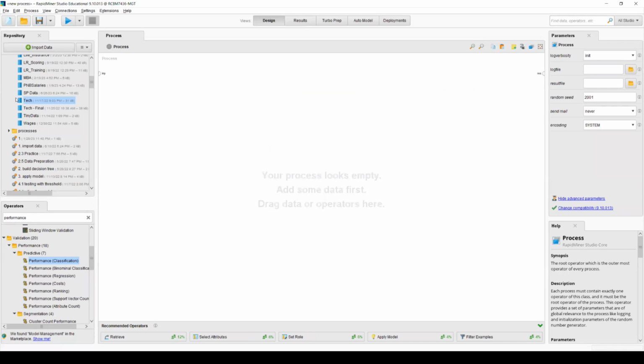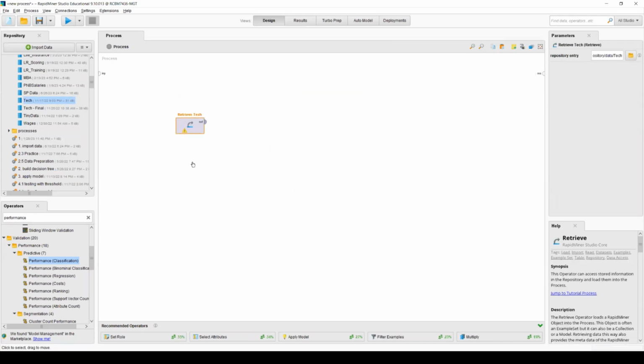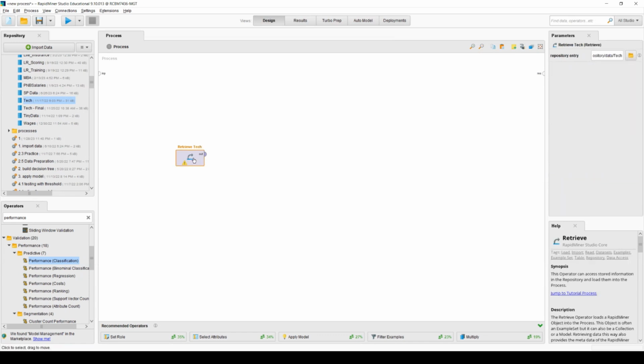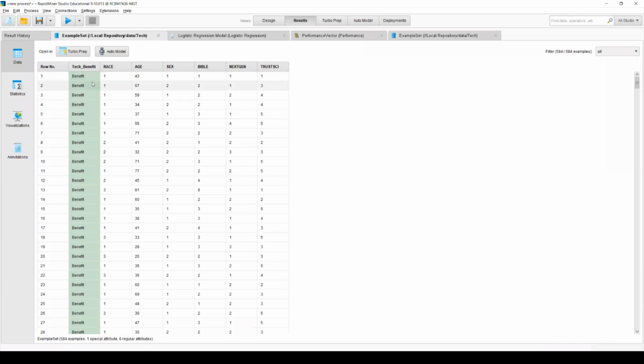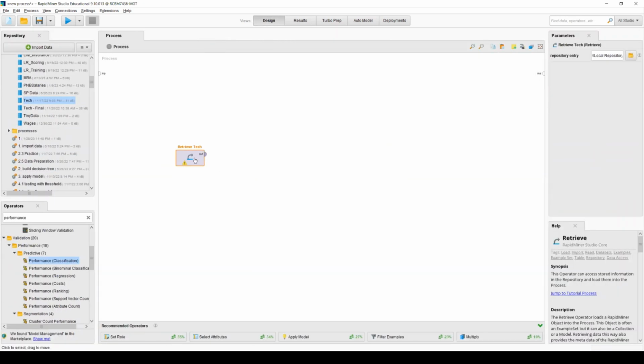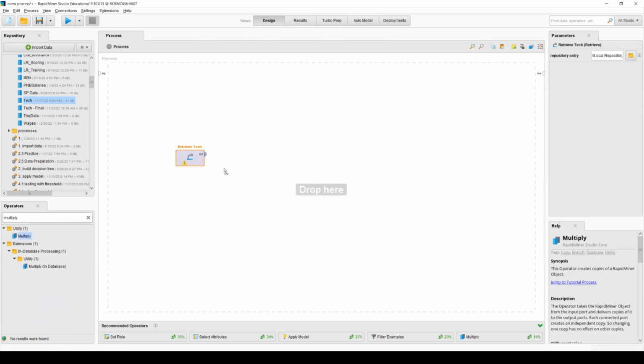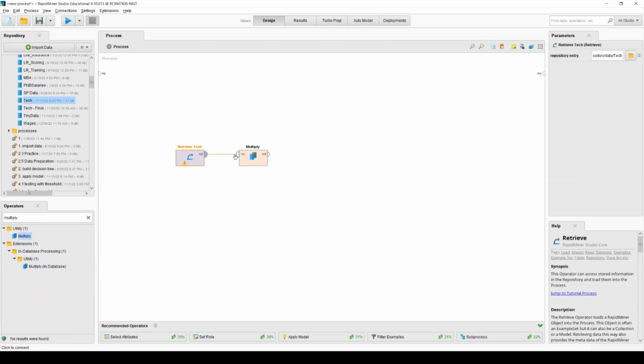Let's go. So I'm not going to save this one. So let's do this one. This time I want to use this one, tag benefit, and then you can select attributes if you have to select only part of the data, but I'm going to use it all again, and set role I already did here. When I import data, I don't need to do it. Now I'm going to do this one, multiply. I want to multiply this one.